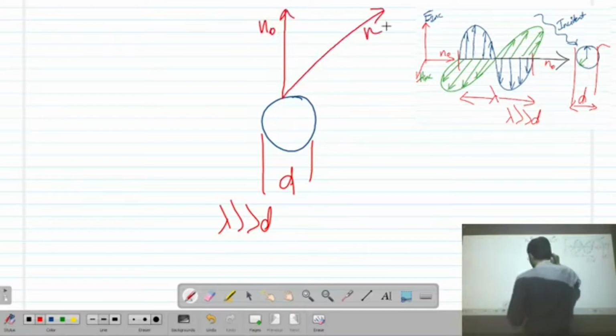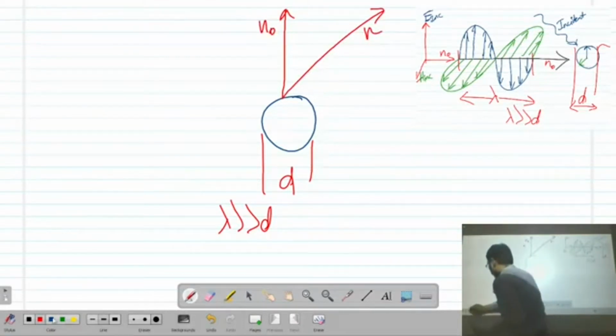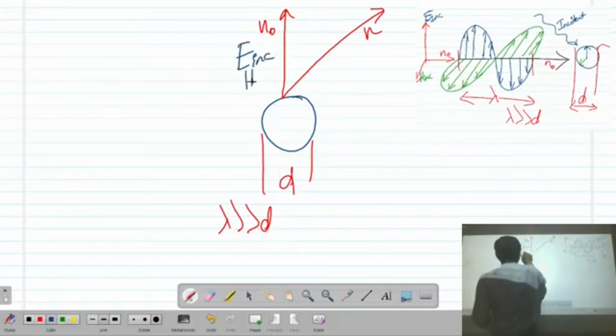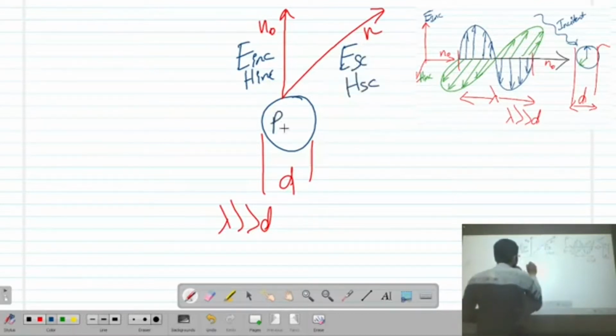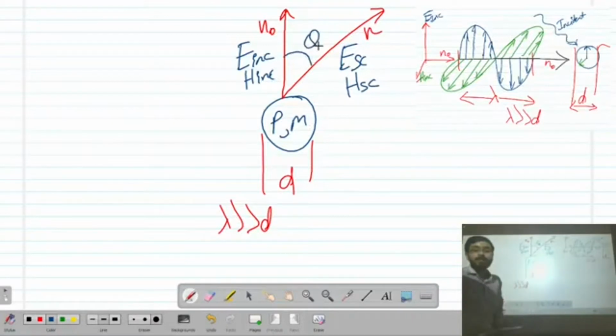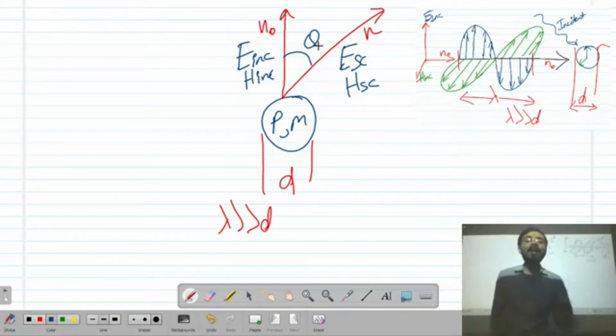Over here you will have E incident and H incident, and over here E scatter and H scatter. You will have P and M, and the angle theta. What are P and M?